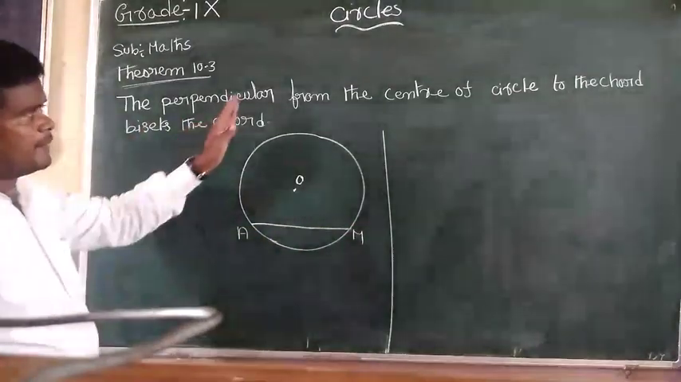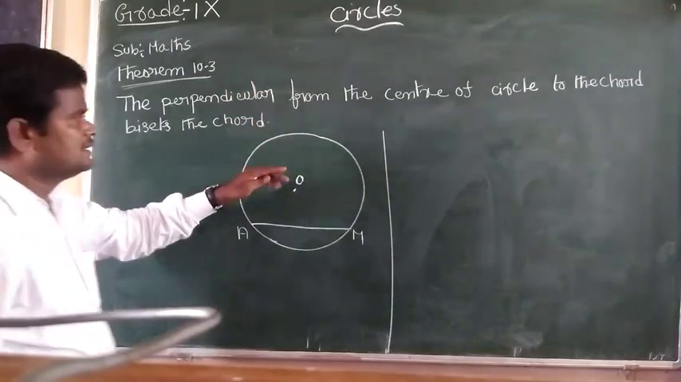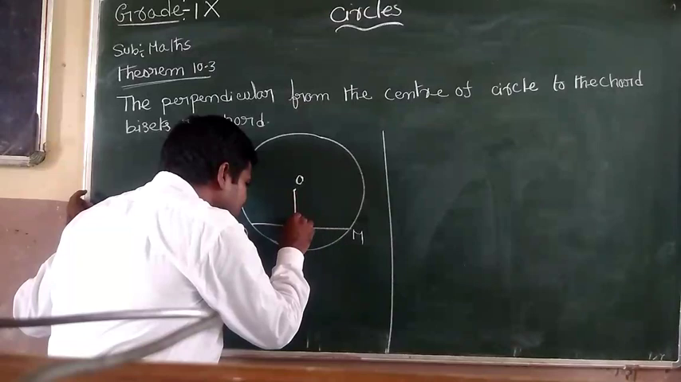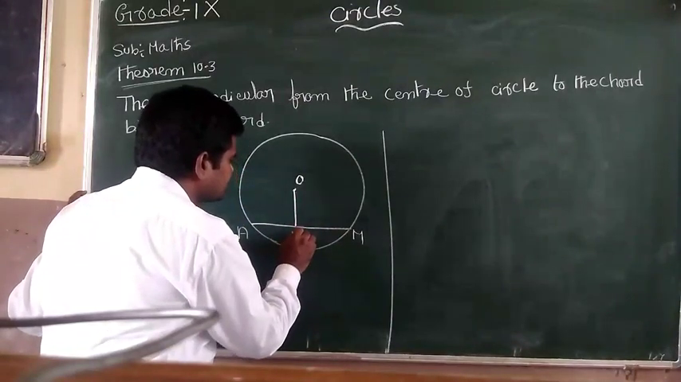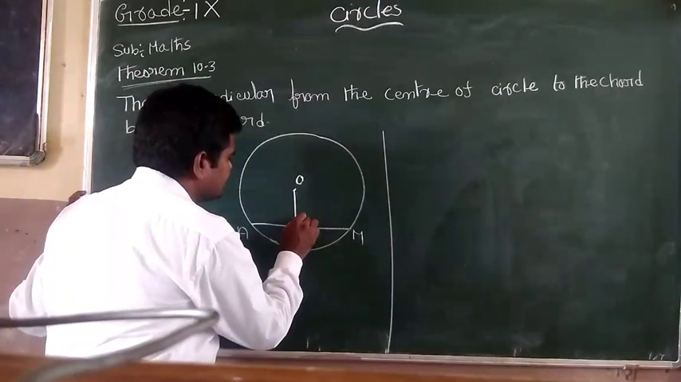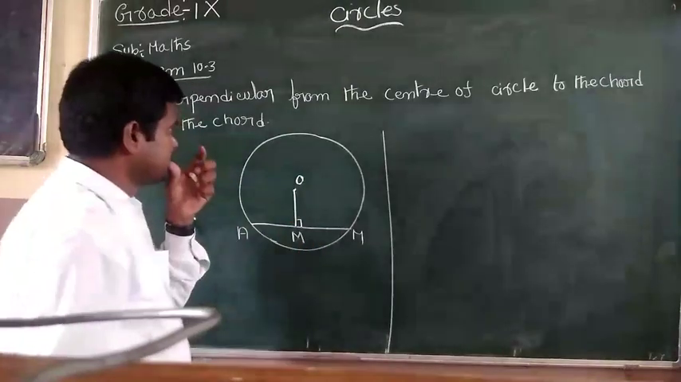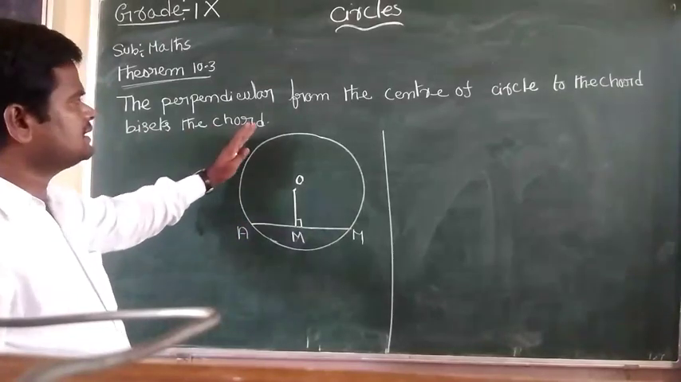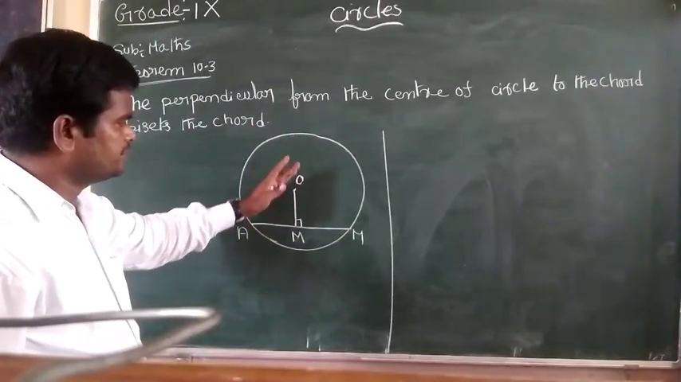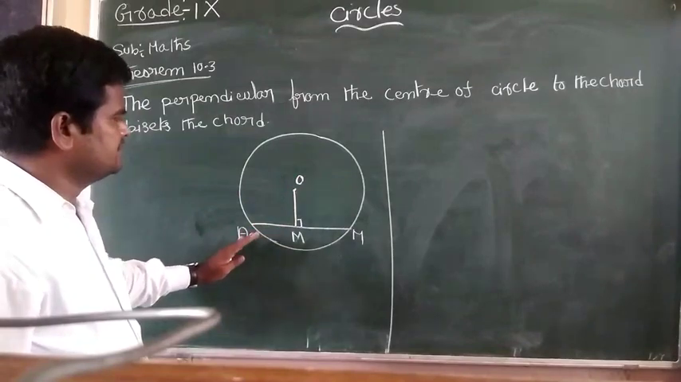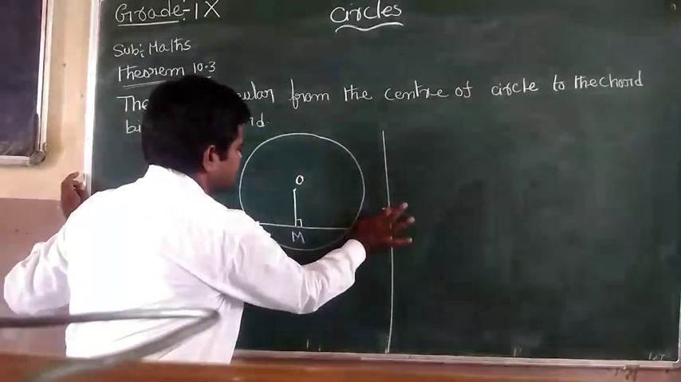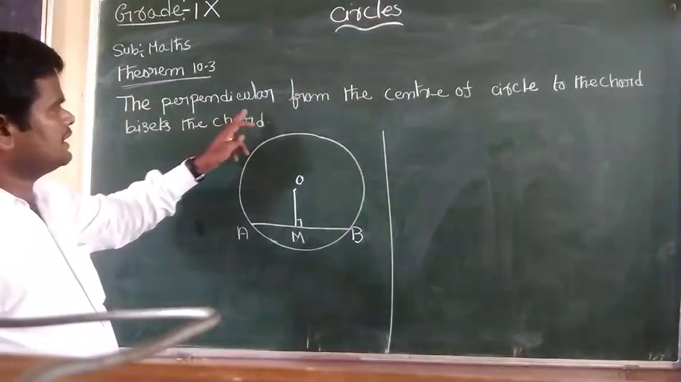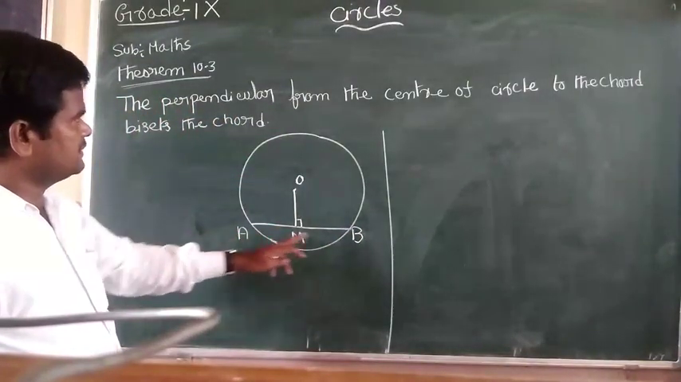So here, the perpendicular from the center of the circle meets the chord at M. It is given that it is perpendicular. This perpendicular bisects the chord. OM bisects AB. So the perpendicular OM bisects AB.